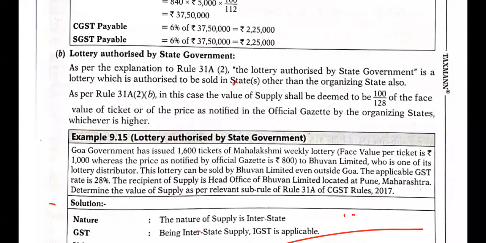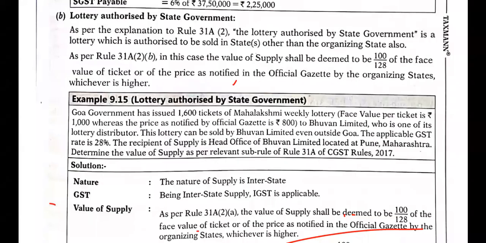So here the nature of supply is interstate. It is not intrastate, because we are doing a supply from one state to another state, right? The Goa government is going to issue a lottery ticket named Mahalakshmi to a distributor called Bhuvan Limited, whose head office is in Pune, Maharashtra. So GST being interstate, IGST is applicable, CGST and SGST are not applicable.